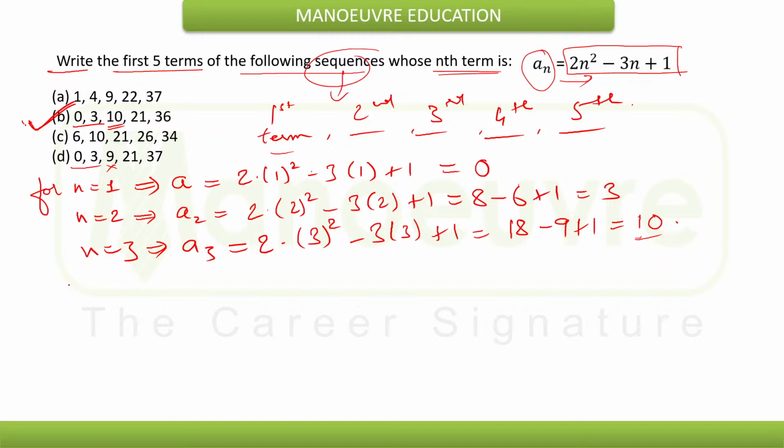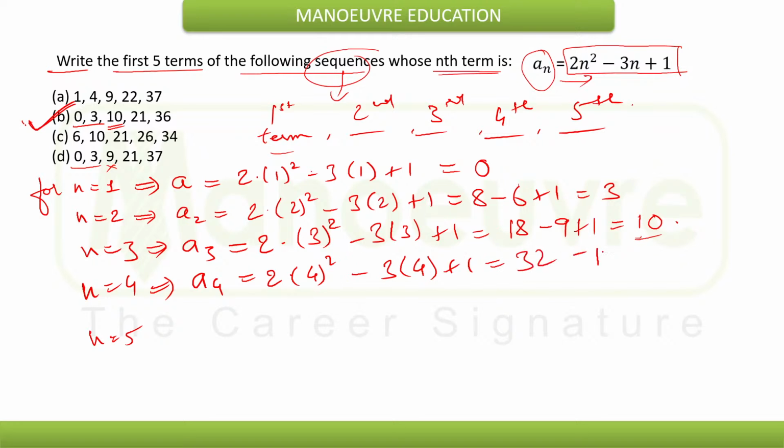Now for the sake of your satisfaction, you can find n is equal to 4 and n is equal to 5 if you want. So a4 will be equal to 2 into 4 square minus 3 into 4 plus 1, that will be 32 minus 12 plus 1, which is 21.